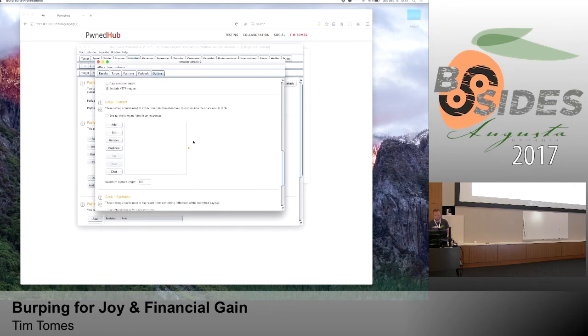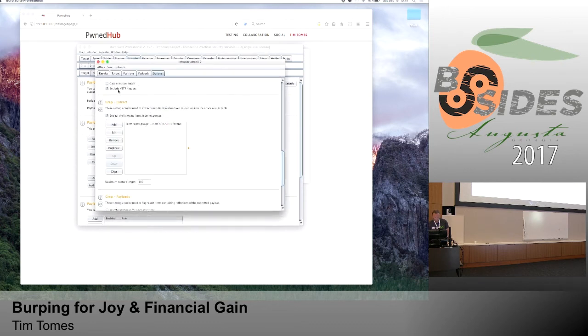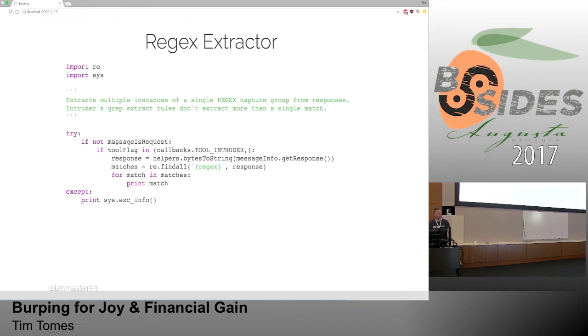I can do grep extract, add, and let's go down and create a regex for the username, which would be inside parentheses right there. Use regex and hit OK. And my results show me 1 username, but I want all 5 of them. I want all 5 of them every time I cycle through a page, and that's where the script comes in. So what it says is, okay, if it's a request, and if it's not a request, so if it's a response coming back to the Intruder tool, then I want to run this regex and I want to print out the matches.